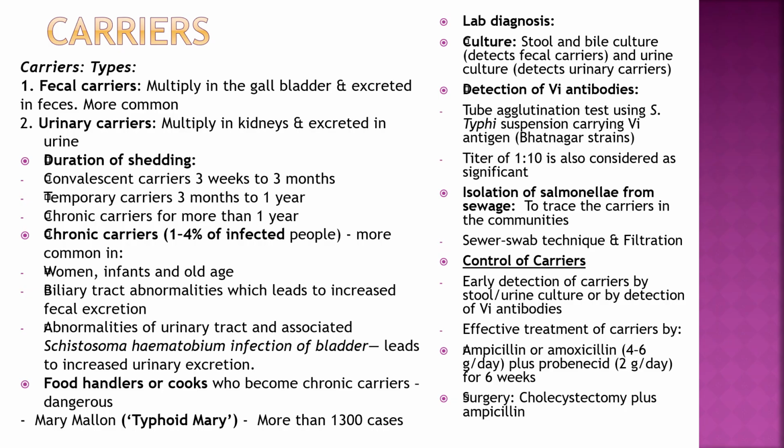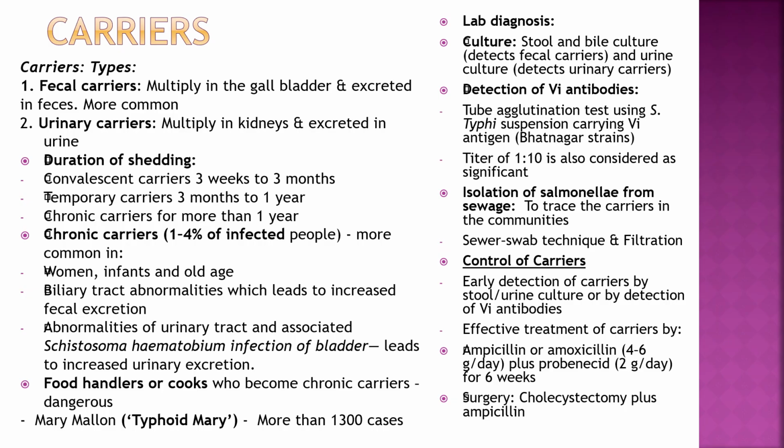Chronic carriers are 1 to 4% of infected people, more common in women, infants and old age. Biliary tract abnormalities lead to increased fecal excretion. Abnormalities of the urinary tract and associated schistosomal infection of the bladder lead to increased urinary excretion. Food handlers or cooks who become chronic carriers are dangerous. Example: Mary Mallon, Typhoid Mary, from whom more than 1300 cases were infected.